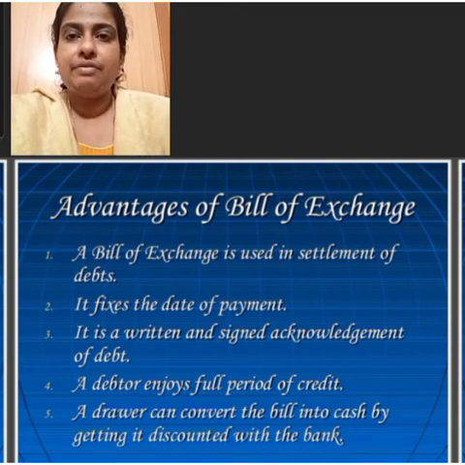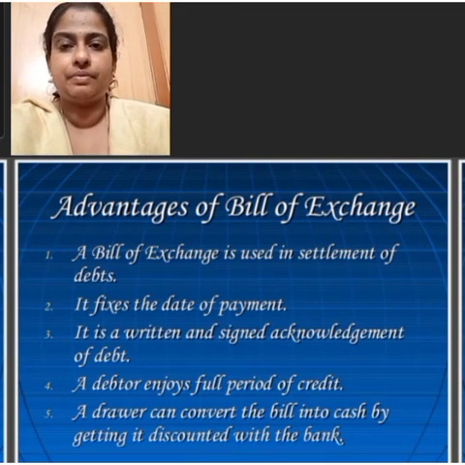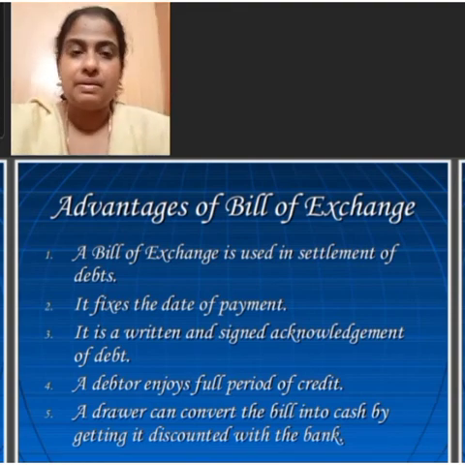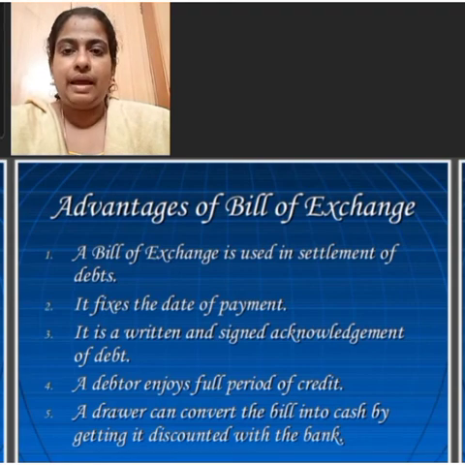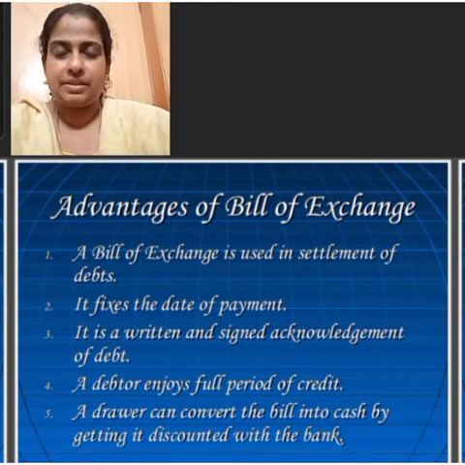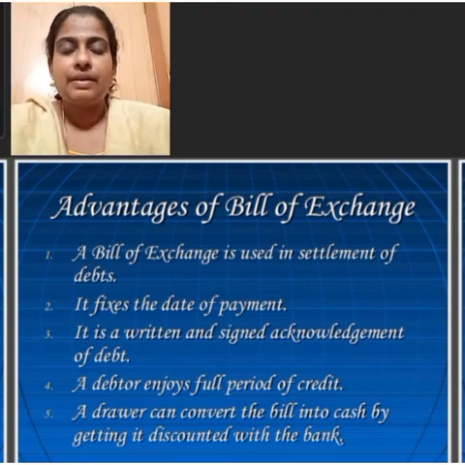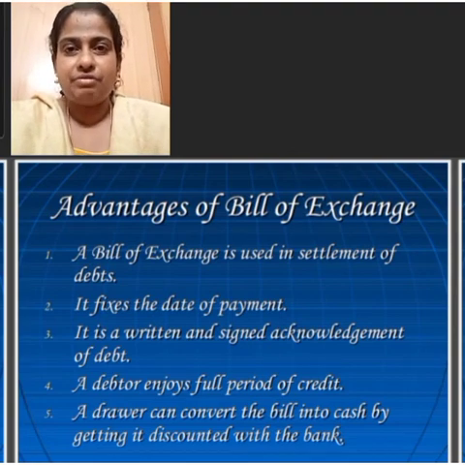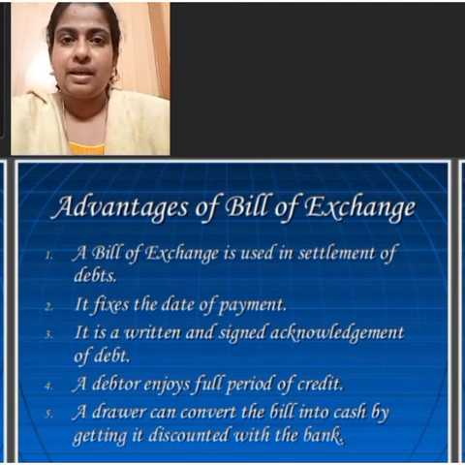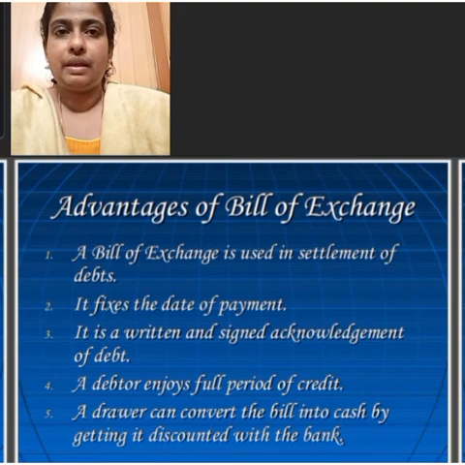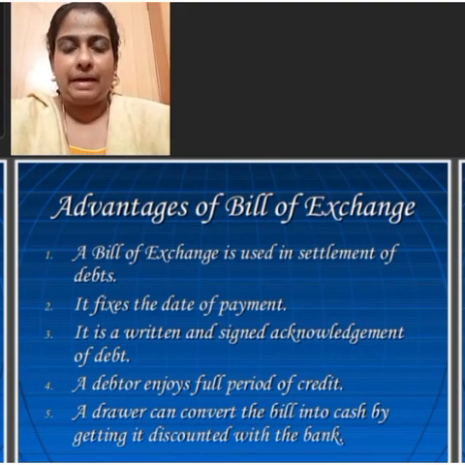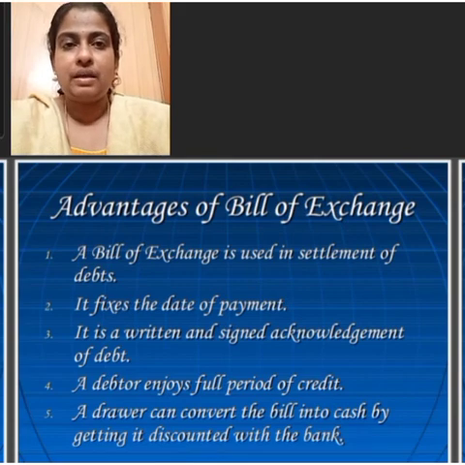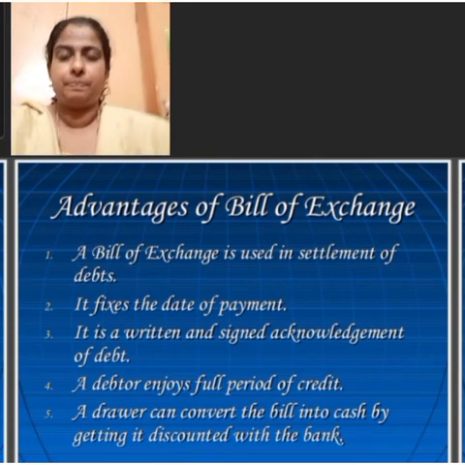Next point is convenient means of credit. A bill of exchange enables the buyer to buy the goods on credit and pay after the period of credit. However, the seller of the goods, even after extension of the credit, can get the payment immediately either by discounting the bill with the bank or by endorsing in favor of a third party.